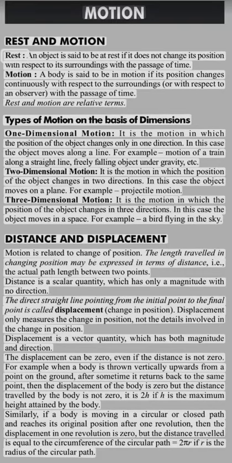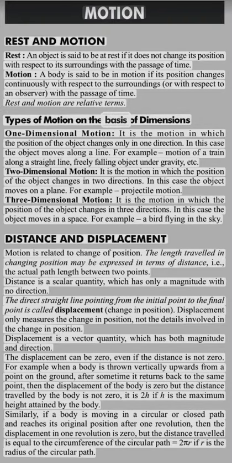Motion and rest. An object is said to be at rest if it does not change its position with respect to its surroundings with the passage of time. Motion. A body is said to be in motion if its position changes continuously with respect to the surroundings, or with respect to an observer, with the passage of time. Rest and motion are relative terms.